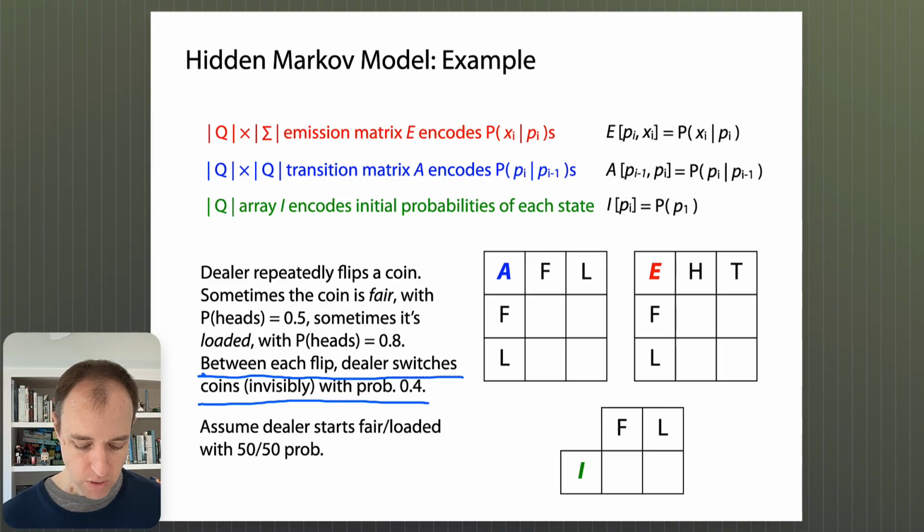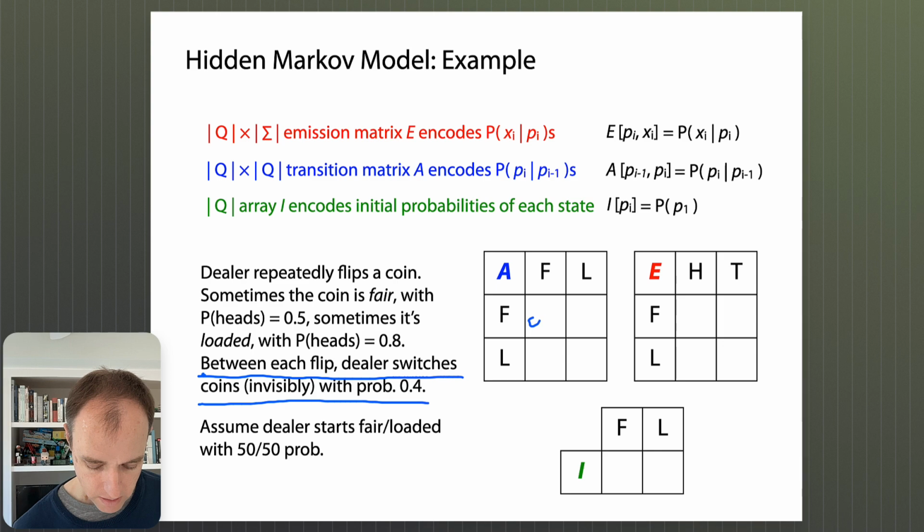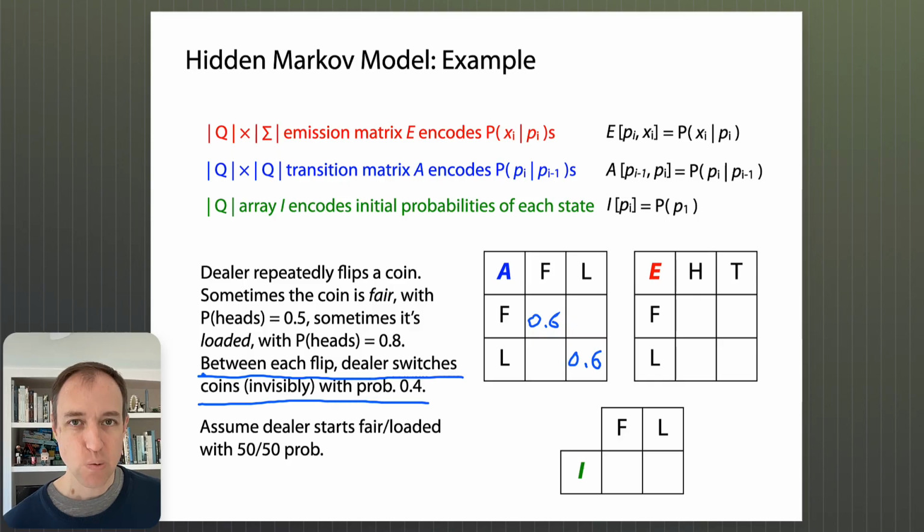So those two entries should both get a 0.6. Whereas the two off-diagonal entries correspond to the situation where the dealer switches coins, which the word problem directly tells us that probability is 0.4. So we want to put 0.4 in both of those. Okay.